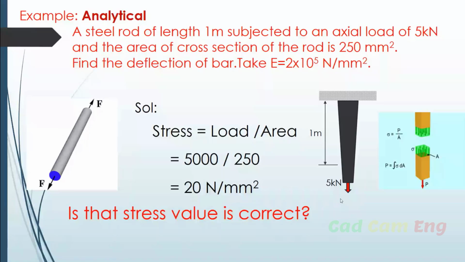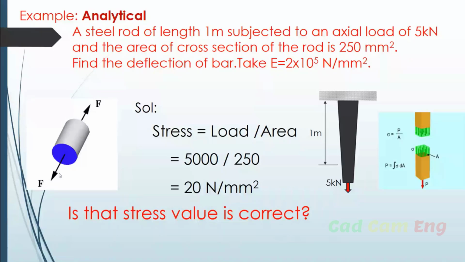What is Poisson's ratio? See this component. The initial diameter is different, the initial length is different. But after application of load, the length and diameter change perpendicularly. The length is increasing, the diameter is reducing. So strain is happening in two directions.